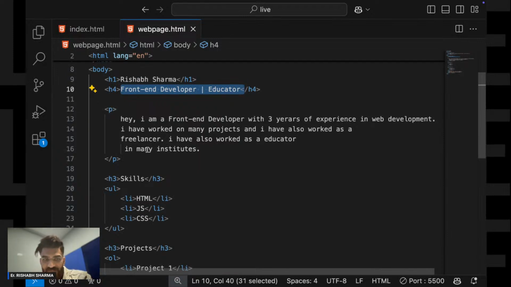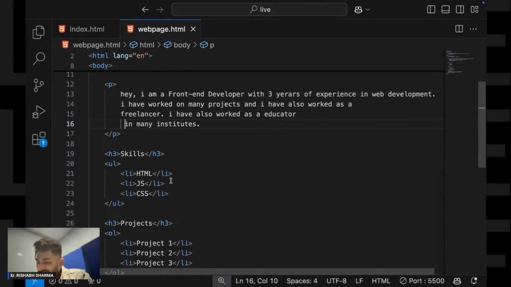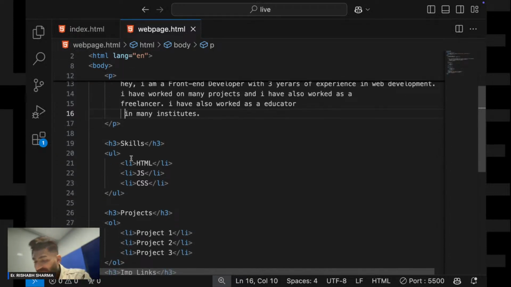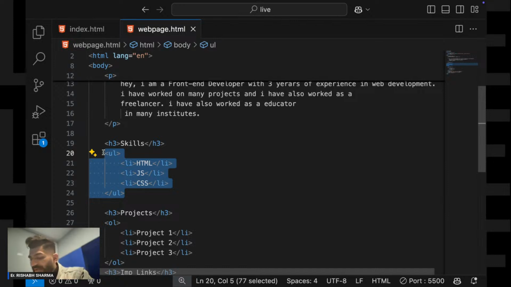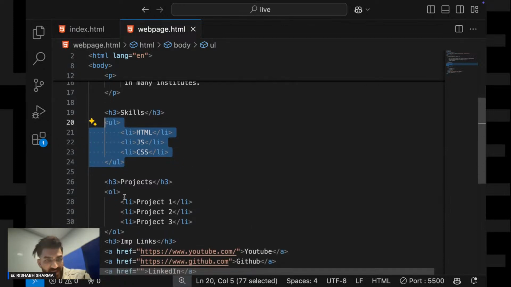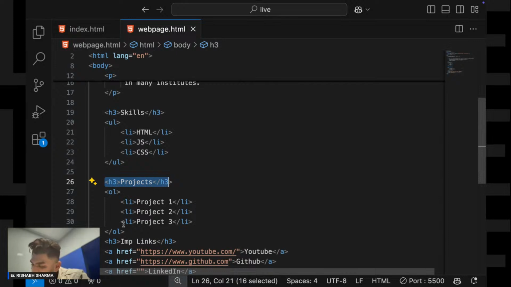In here I have written maybe things about me, right? Then I need to showcase my skills, right? So I have given a heading called skills, and inside those headings I have written a UL tag, that is a list. I have made a list over there so that I can list down my skills, right? Then again I have given some projects, and inside this project I have used OL tag. So earlier I have used UL tag, and now I am using OL tag.